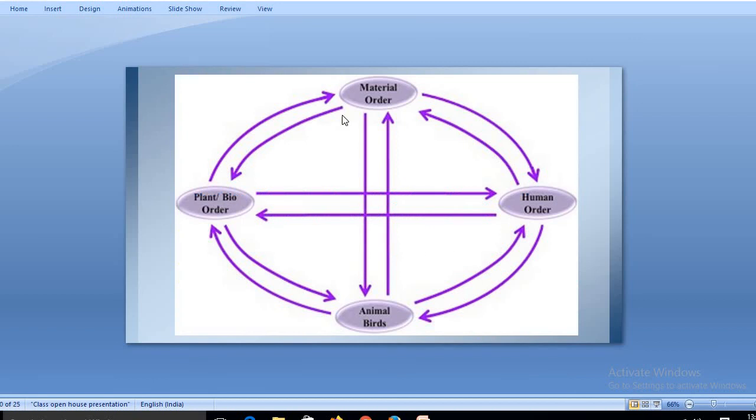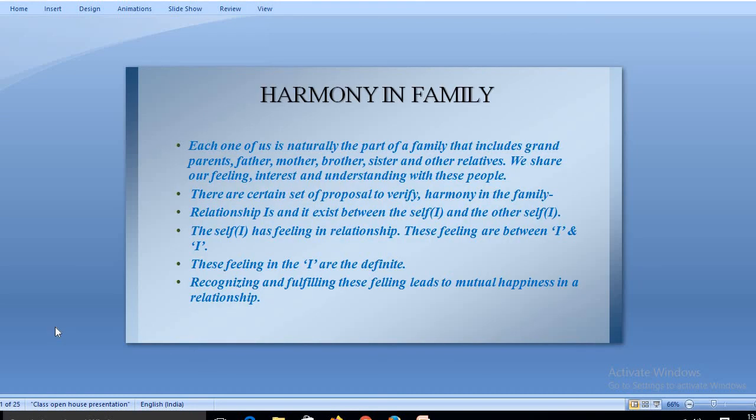The next is your material order. As I told you, it's the material order, then the plant order, animal order, and human order. These are the four orders which are very important for a human being. Now next is harmony in family. As you all know, harmony in family is very important. You need to maintain harmony in the family.